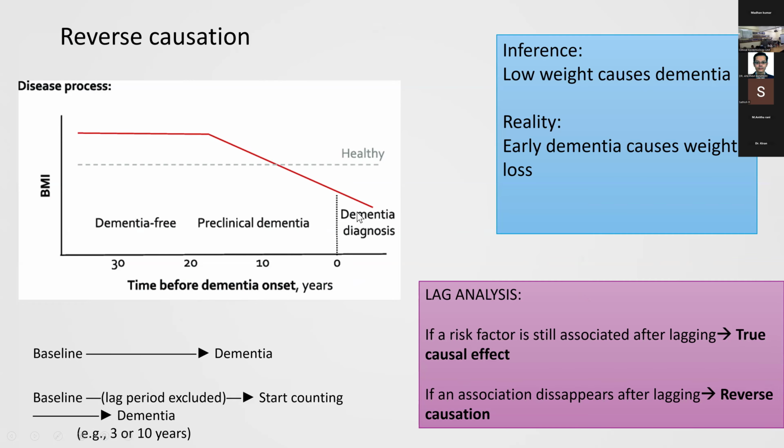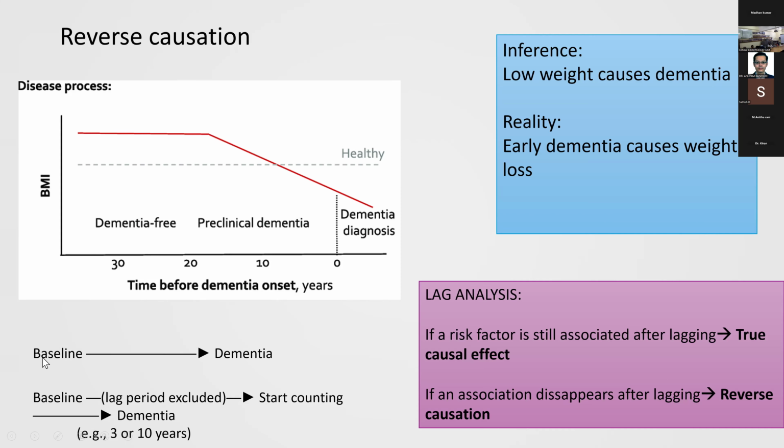Why is it that? Because preclinical dementia also causes weight loss. Now, suppose I analyze the patient here. I'm doing a study 5 years before the dementia diagnosis. I will suddenly realize that patients with a low BMI develop dementia. So then I will wrongly say low weight causes dementia, when in truth, the early dementia caused the weight loss. So how do you account for this?